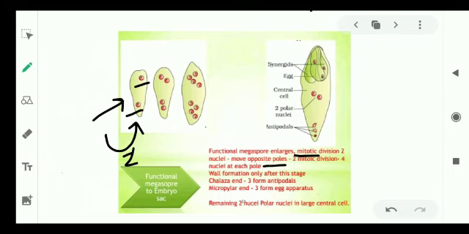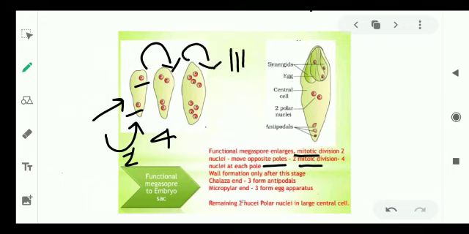Those two nuclei will again undergo mitotic division. The mitotic division is going to occur once again and due to that there is formation of four nuclei within the embryo sac. These four nuclei will again undergo mitotic division for the third time and due to that there is a formation of 8 nuclei within the embryo sac.